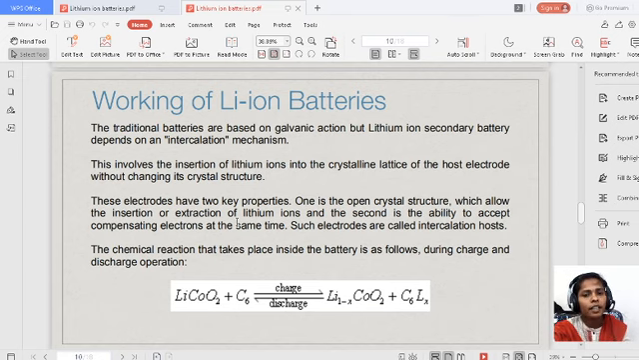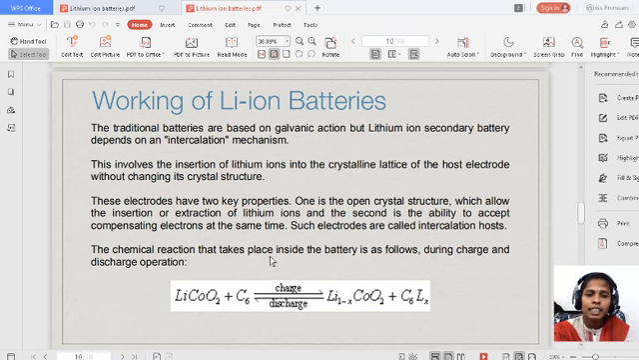This property of the electrodes is called the intercalation host. This mechanism is called the intercalation mechanism. So the intercalation mechanism is nothing but having the two properties: one is the transfer of electrons and the other is the transfer of ions also.